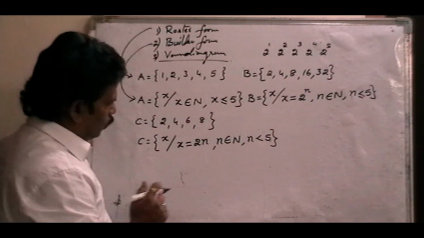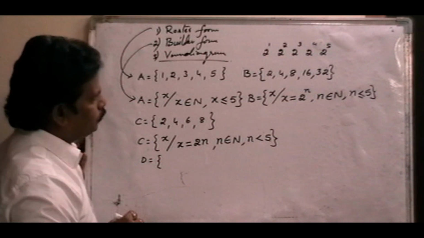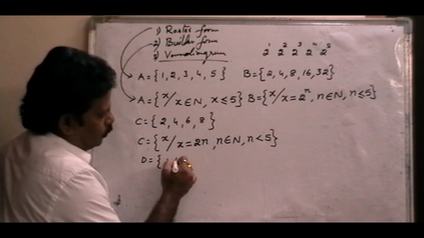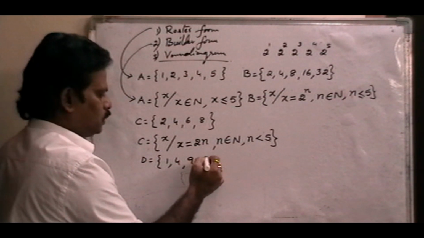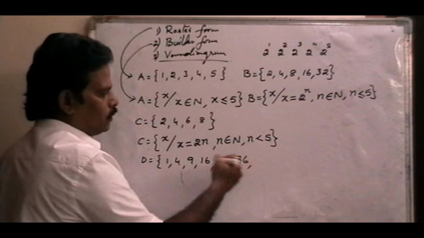Right? Otherwise, one more set, D. D is one of the sets: 1, 4, 9, 16, 25, 36. Right?